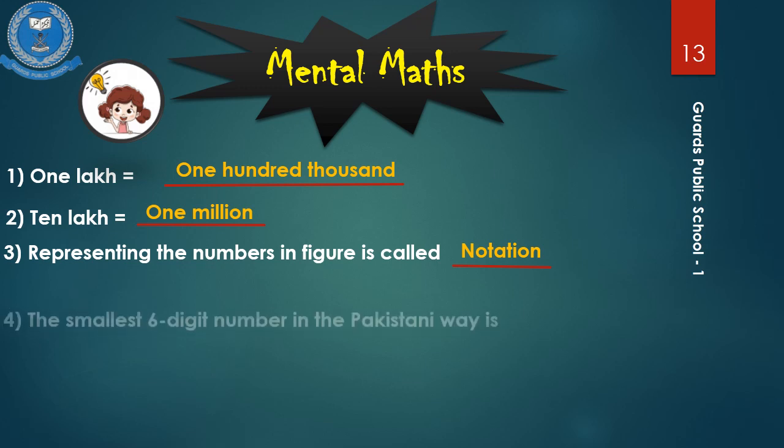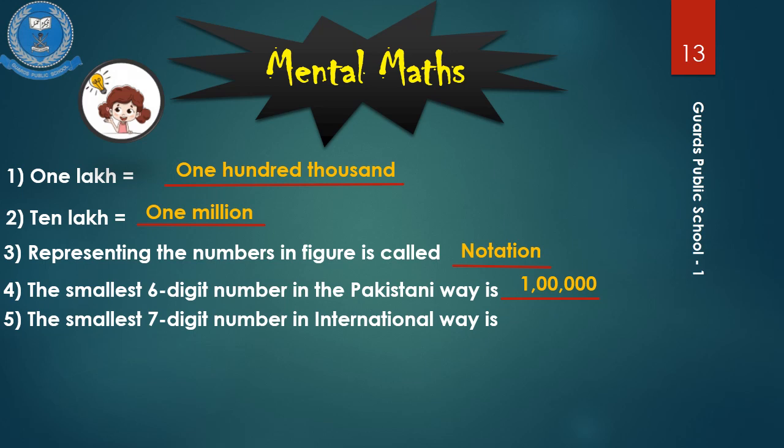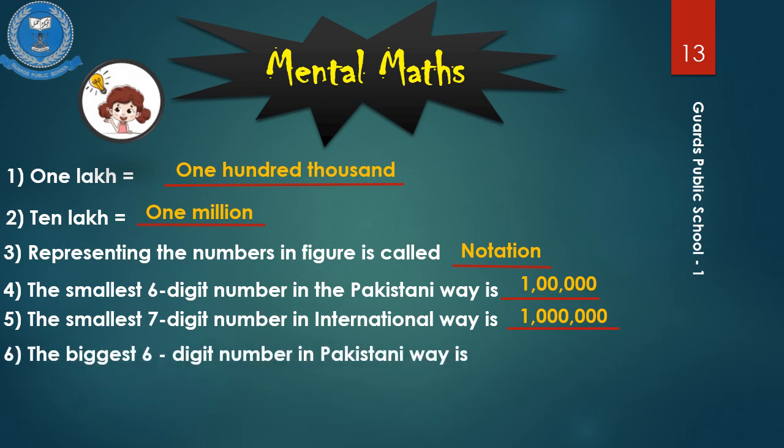Fourth one is the smallest 6-digit number in the Pakistani way is dash. Yes, the answer is 1 lakh. Fifth one is the smallest 7-digit number in the international way is dash. Yes, the answer is 1 million. Sixth one is the biggest 6-digit number in the Pakistani way is dash. Yes, the answer is